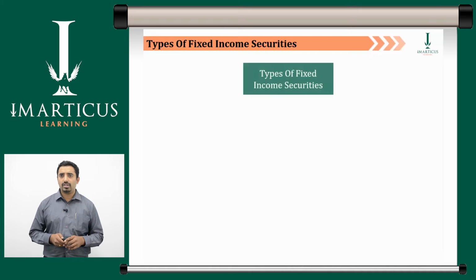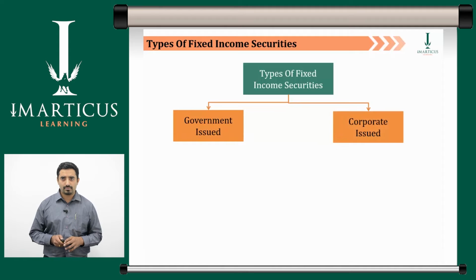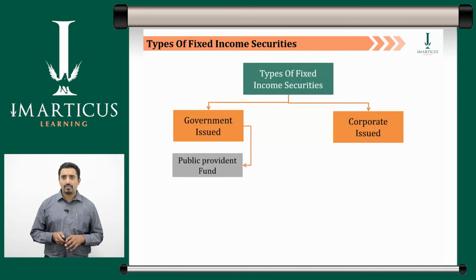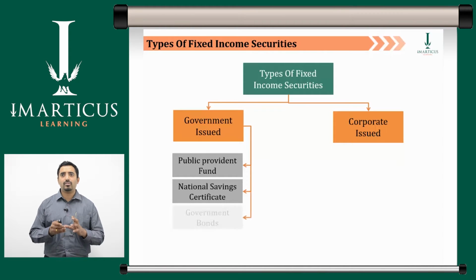Fixed income securities can be classified according to the issuing party. This classification is a good way to understand the features and nuances of the different types of fixed income securities. Fixed income securities can be issued either by the government or by the corporates. Government issued fixed income securities are subdivided into Public Provident Fund, National Savings Certificate, and government bonds.